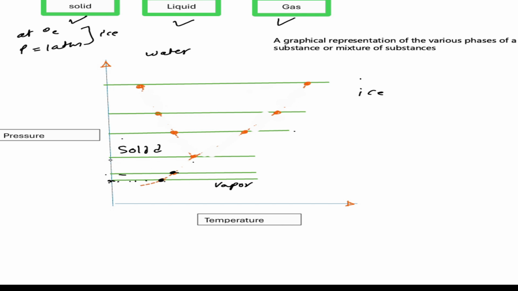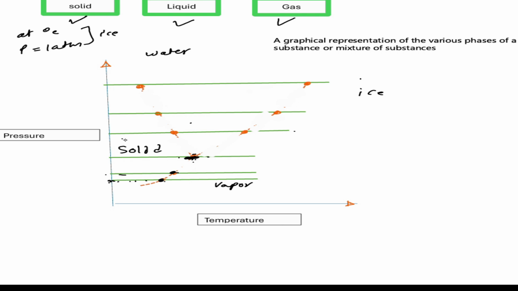Then we further increase pressure, we reach this point. At this point we see that all three phases exist. All three phases exist at this point, means liquid is also there, solid and gas also there. So here this is solid, and here liquid also starts at this point, and further we increase temperature, so it's completely vapor.